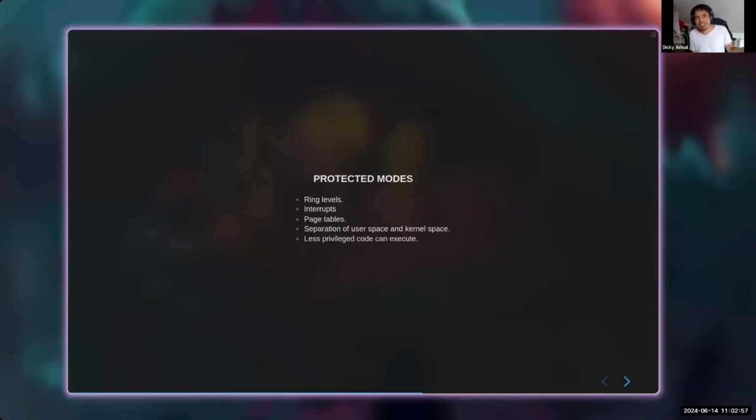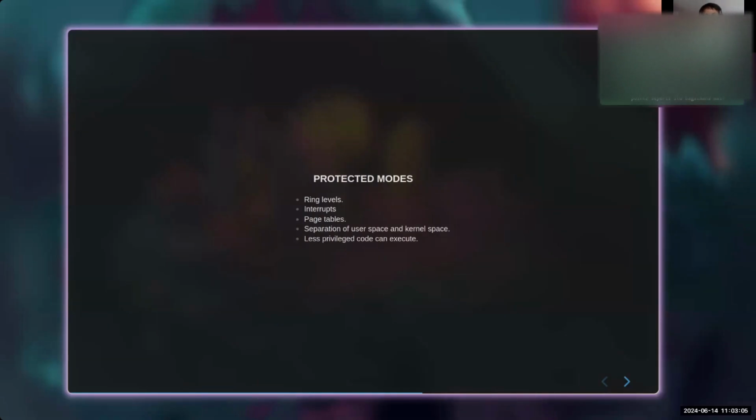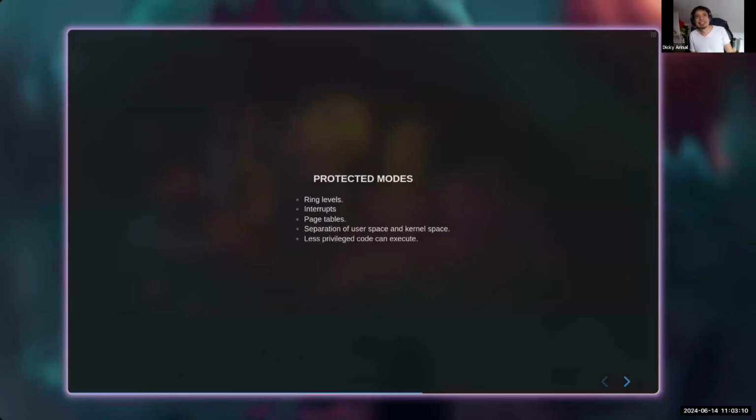Okay, so 3 is the least privileged, and 0 is the most privileged. Every user application, our Hello World application, even my window manager, if you know Xorg or Wayland, we think this is kernel stuff. It is not. It is a user space application, so it runs on ring level 3, with less privilege.